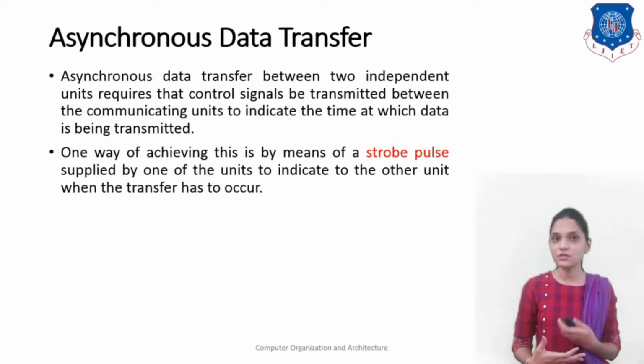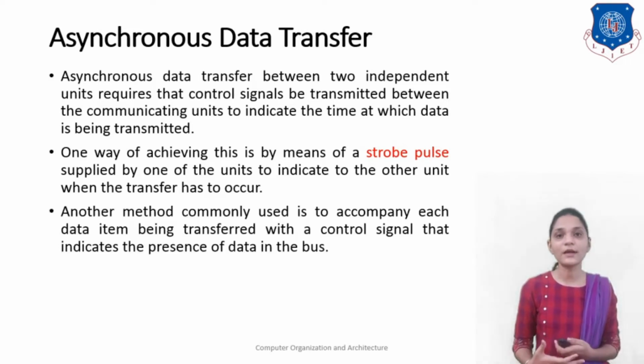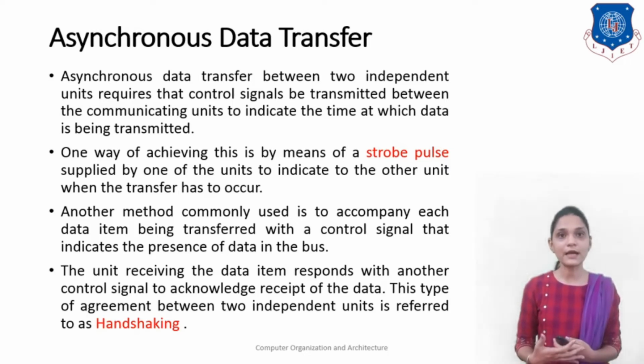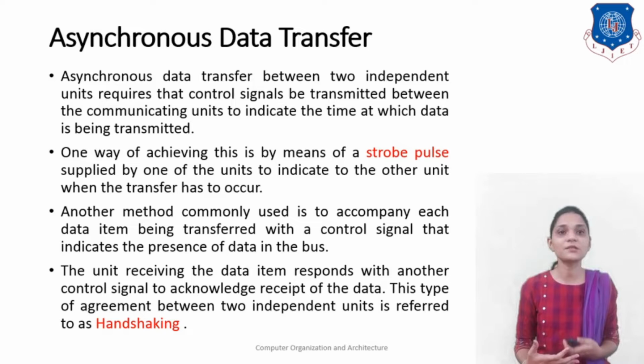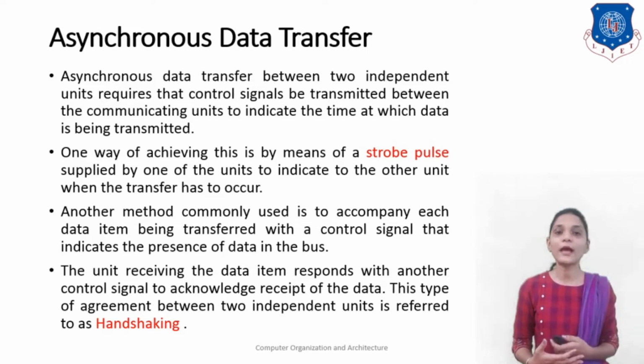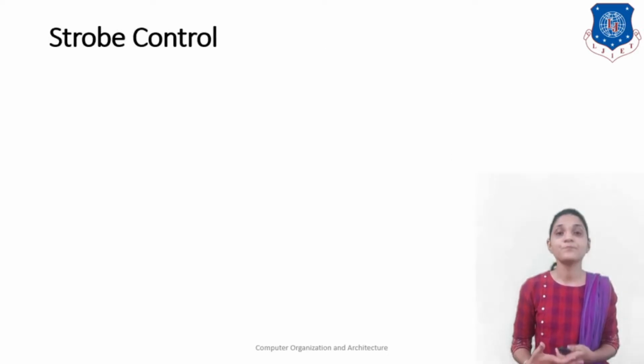So one can use this strobe pulse, and another commonly used method is to accompany each data item being transferred with a control signal that indicates the presence of data on the data bus. The unit receiving the data item responds with another control signal to acknowledge receipt of the data. This type of agreement between two independent units is referred to as handshaking. So one can use either the strobe or handshaking for asynchronous transfer of data.